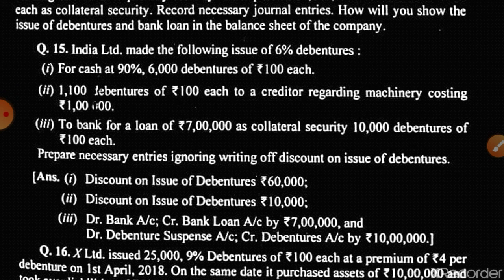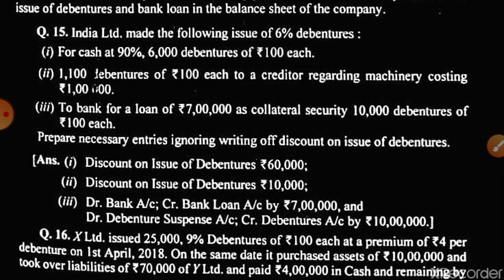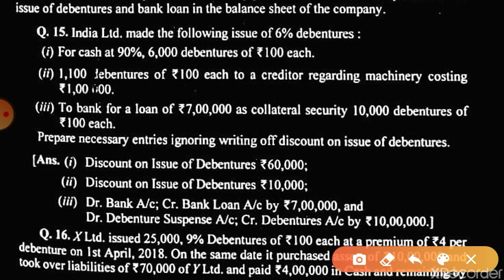We'll discuss question number 15. You do it by yourself. See, India Limited made the following issue: 6% debentures for cash at 90%. So this means the debentures are issued at discount. Is this clear? Debentures are issued at discount. So what will be the entry? Yes, tell me.